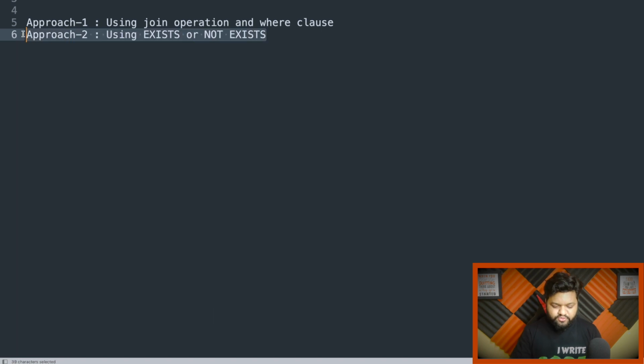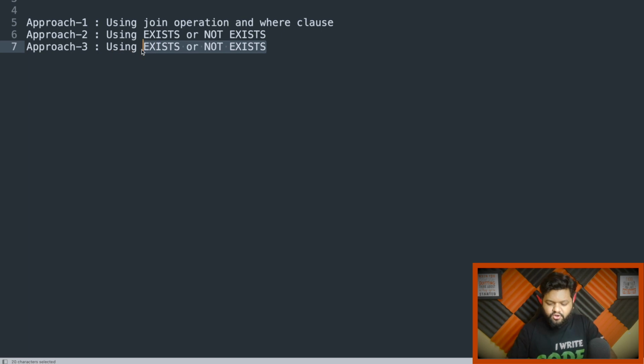And the third approach is somehow using the logic of sorting, or we can say the logic of deriving a common key.